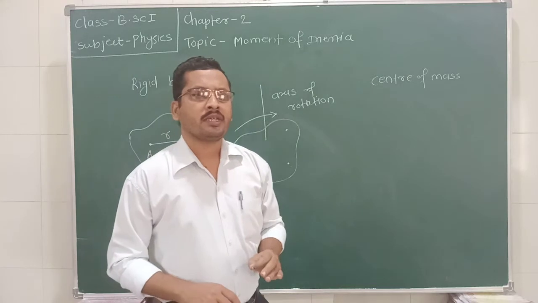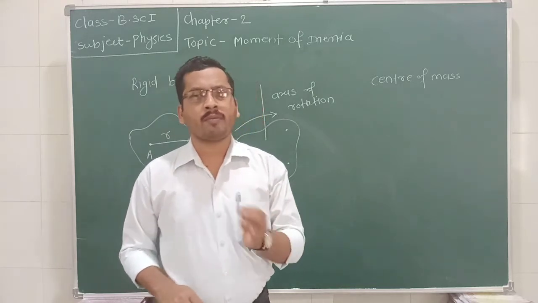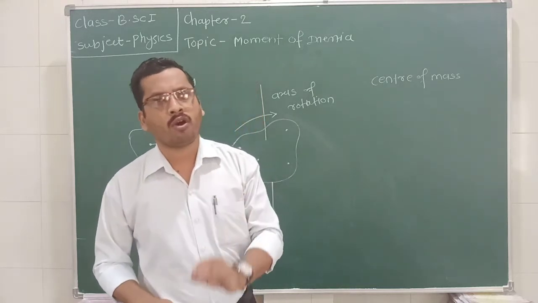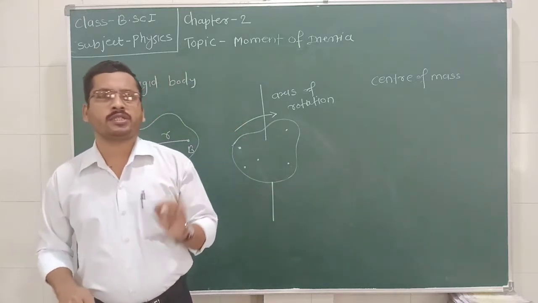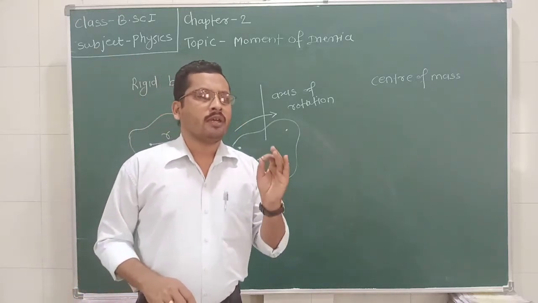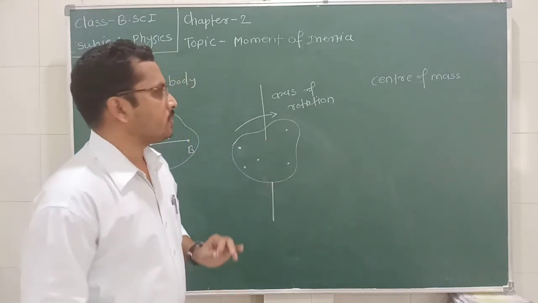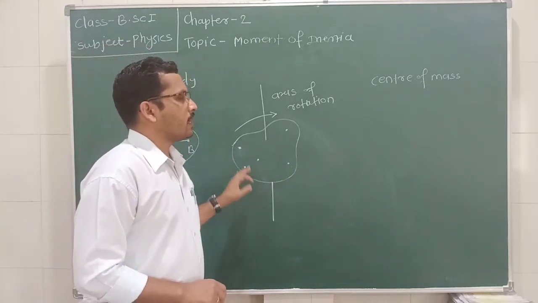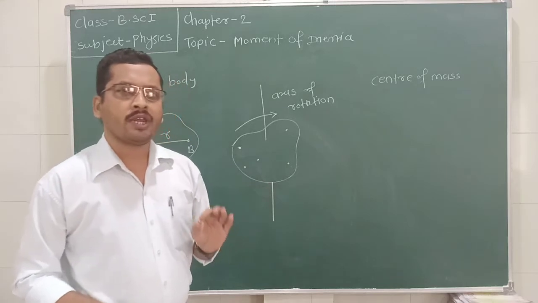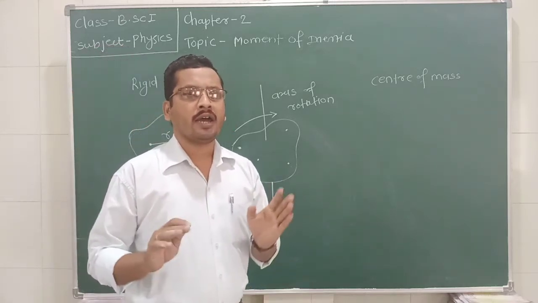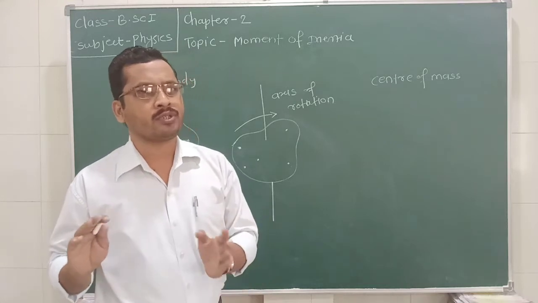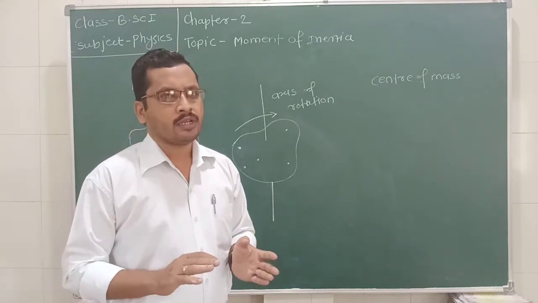Inertia is nothing but a property of the body or object which opposes the change in its state. The first law of Newton states that every object or body remains in a state of rest or uniform motion unless an external force is applied on it.